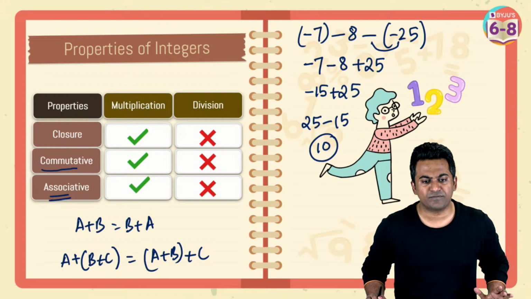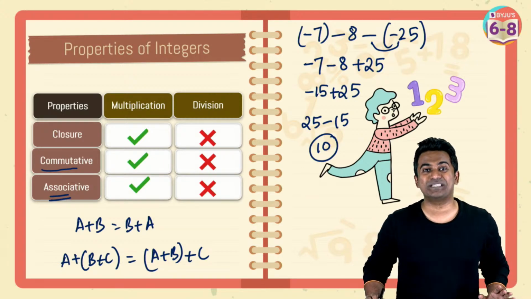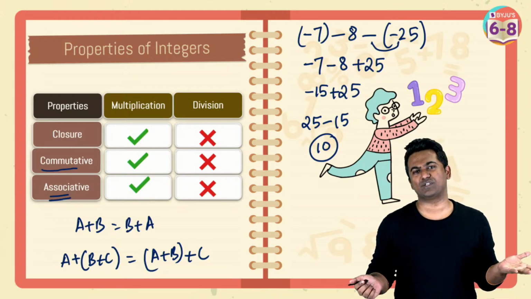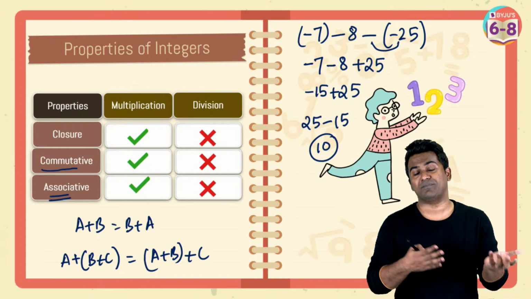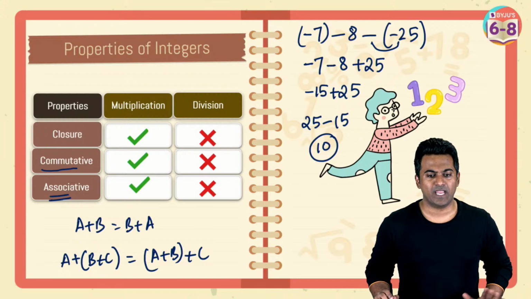What is the additive inverse of an integer? You remember what the additive inverse of A was? Additive inverse of A is going to be minus A. Okay, so additive inverse of 5 is minus 5. Additive inverse of minus 10 is plus 10, and so on and so forth. Okay, those things are there in your textbook.